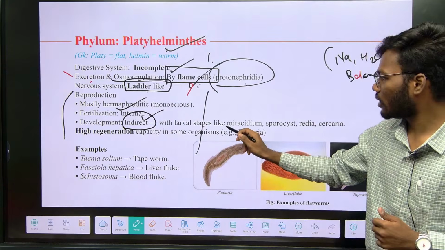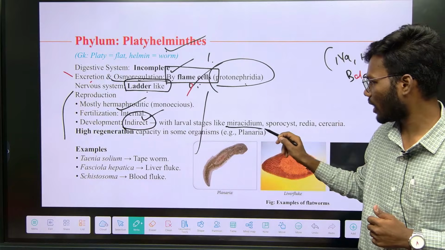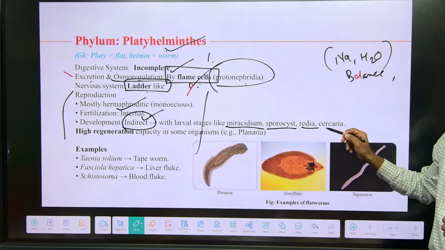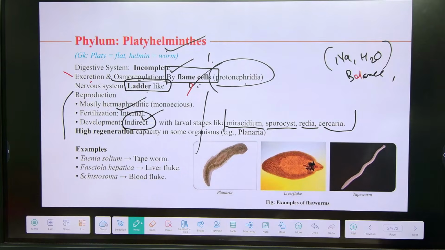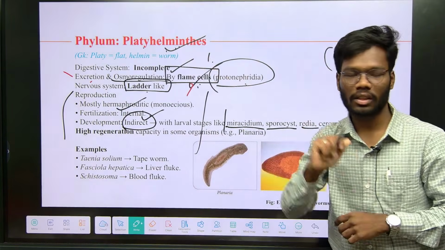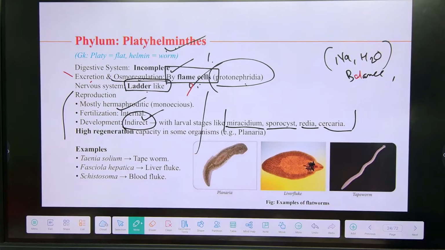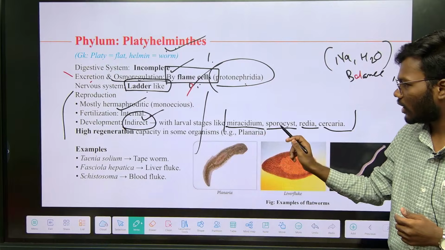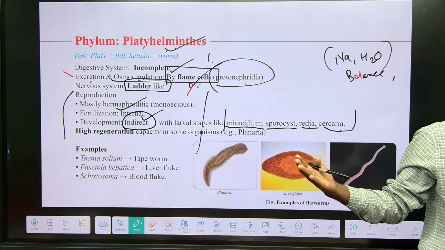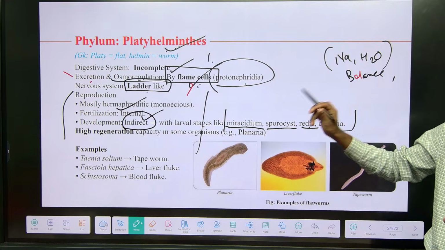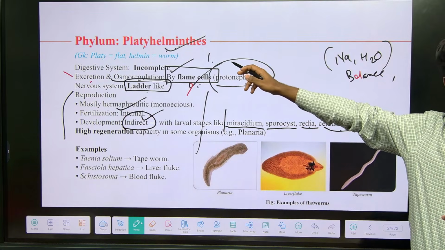What are the larval stages? They have many larval stages: miracidium, sporocyst, redia, cercaria. These are examples of the different larval names of Platyhelminthes. Remember, Platyhelminthes have many larval stages. Examples: miracidium, sporocyst, redia, cercaria, and also metacercaria. So these are examples of the larval forms of Platyhelminthes.